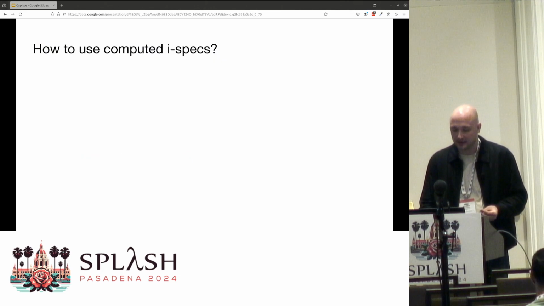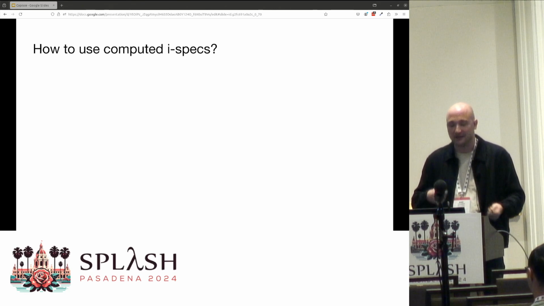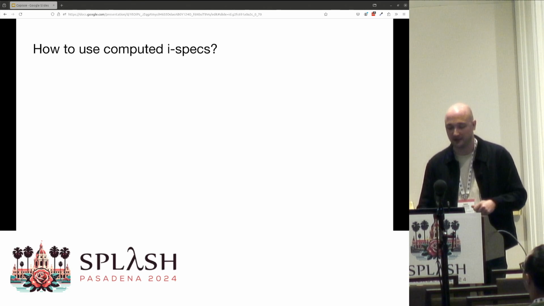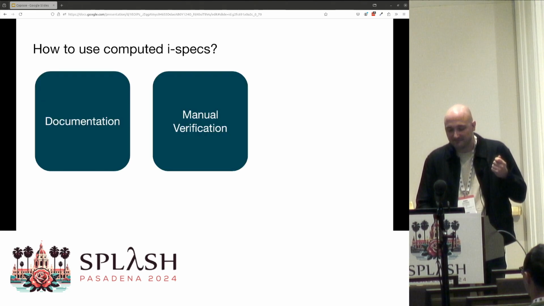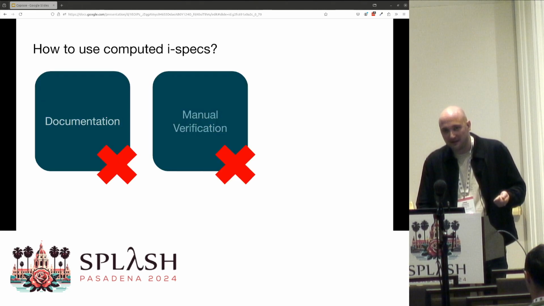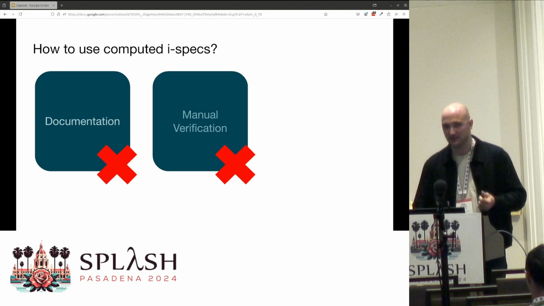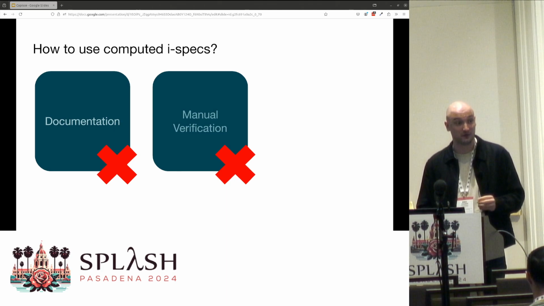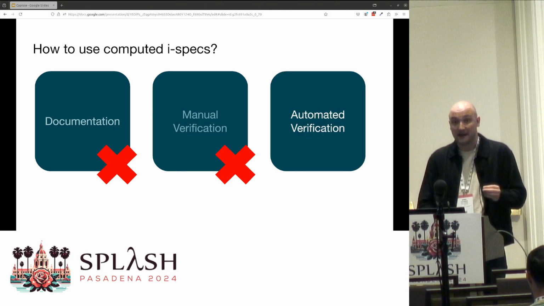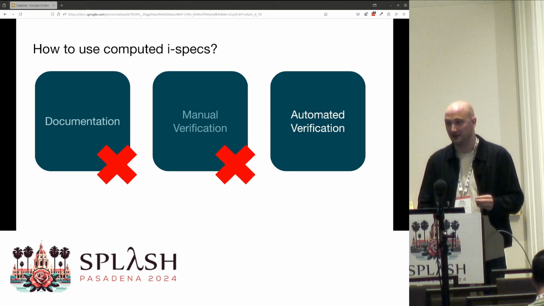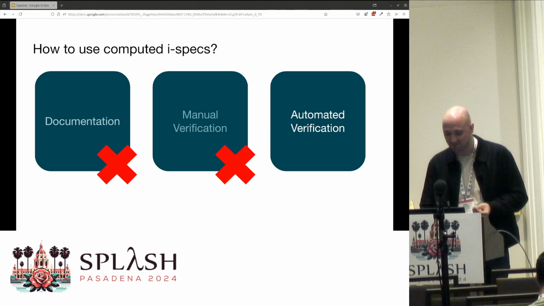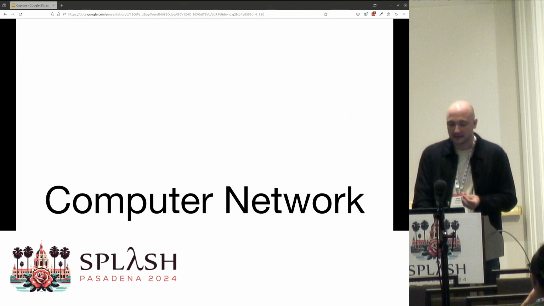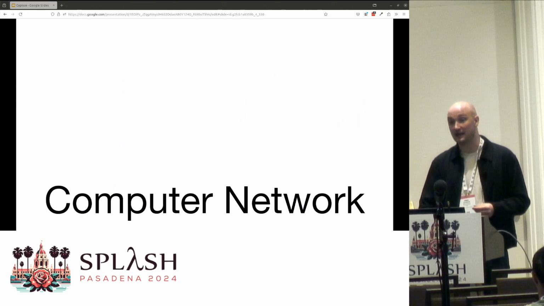So what can we do with the spec? Well, we usually think of specs as being these human-written objects that we can use for things like documentation or manual verification. But computed specs are often not human-readable. They're often comprised with lots of machine gobbledygook that's hard for humans to parse. But that makes them also great for automated verification, because computers can actually understand all of their own gobbledygook. So in this paper, we'll focus on the specific use case of computer networking.